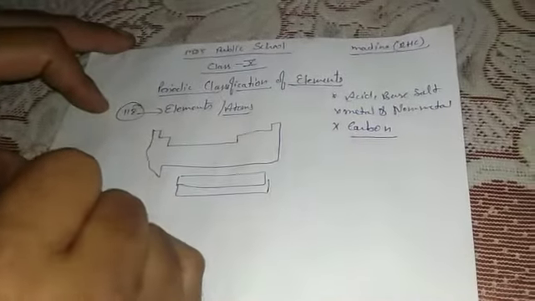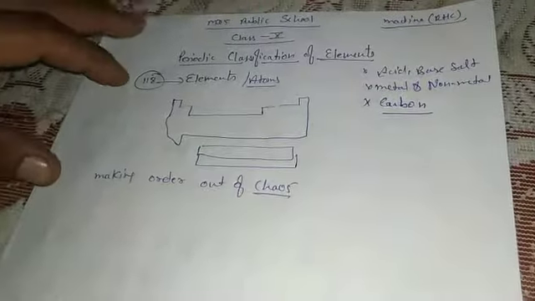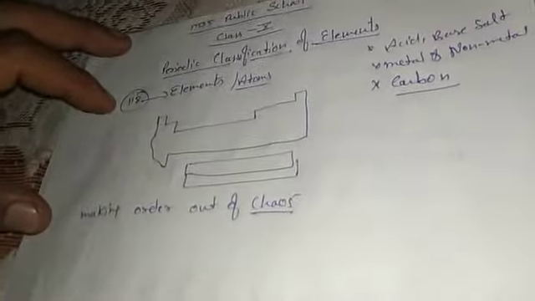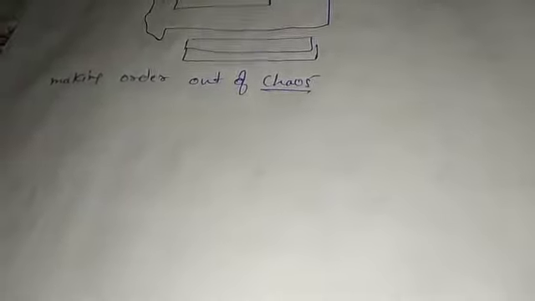The first paragraph you will see says he is making order out of chaos. Chaos is a confusing situation, where nothing is clearly observable or understandable. That situation is known as chaos. So, making order out of chaos.